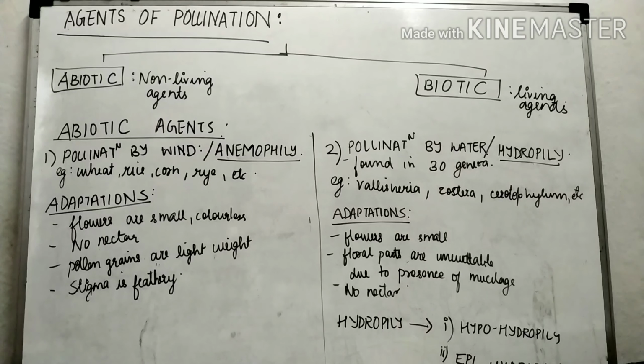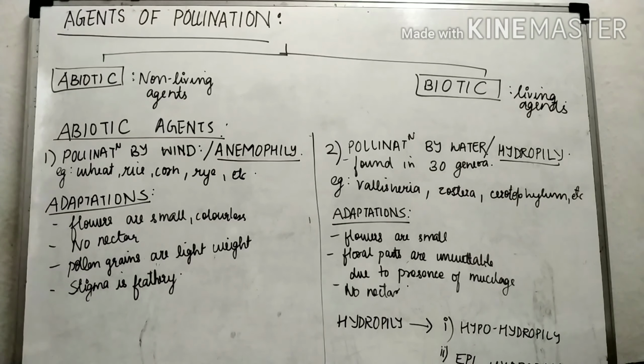Now pollinating agents. Agents of pollination are broadly divided into two classes: abiotic agents and biotic agents. Abiotic agents are non-living agents, those that are not alive. Biotic agents are the living agents, such as insects and birds, which are living organisms. We have to study biotic and abiotic agents in detail. The abiotic agents involve different names such as anemophily, hydrophily, hypohydrophily and epihydrophily. Therefore these are called abiotic agents.